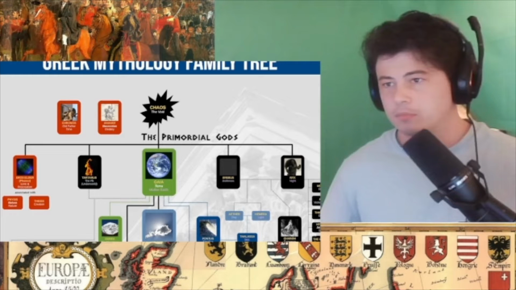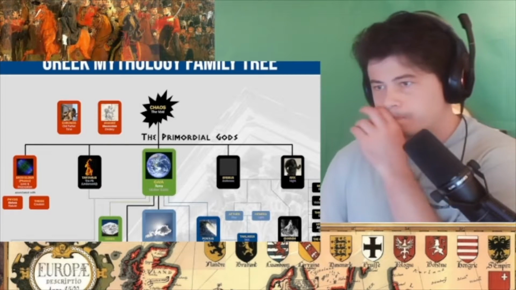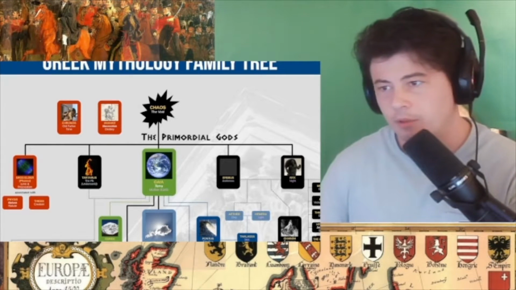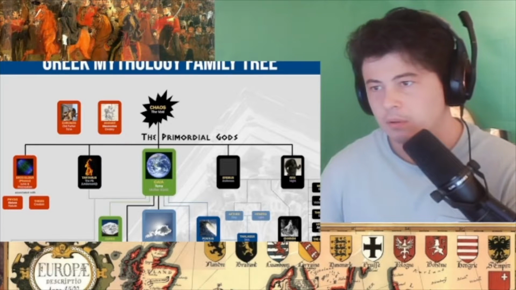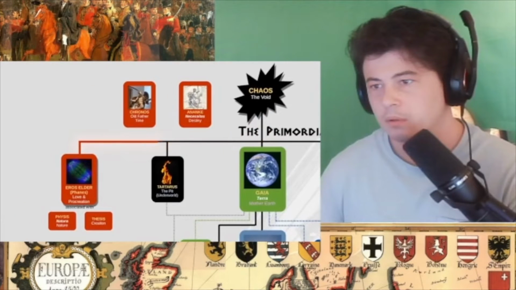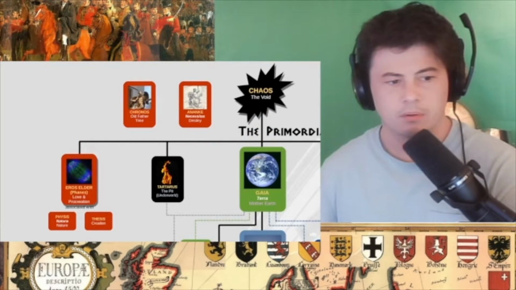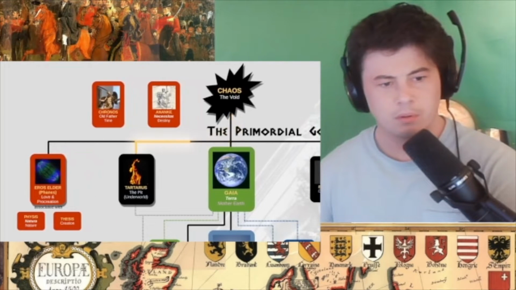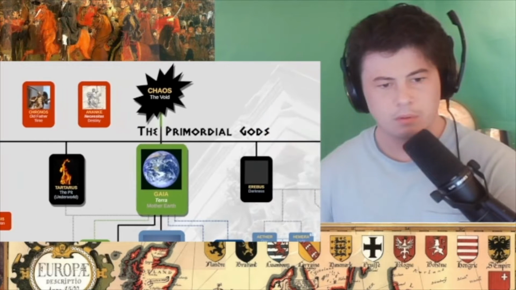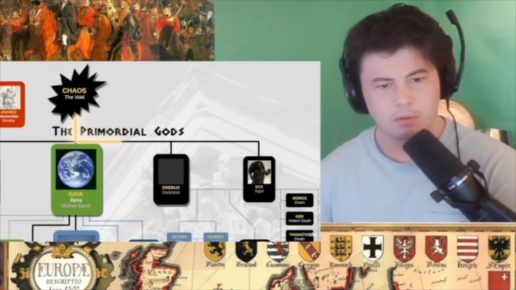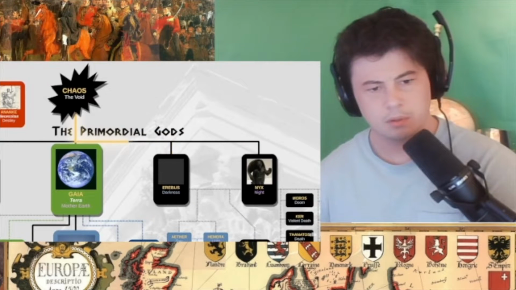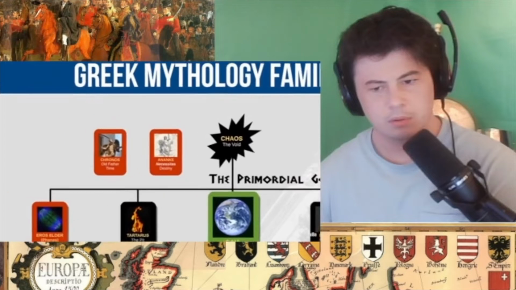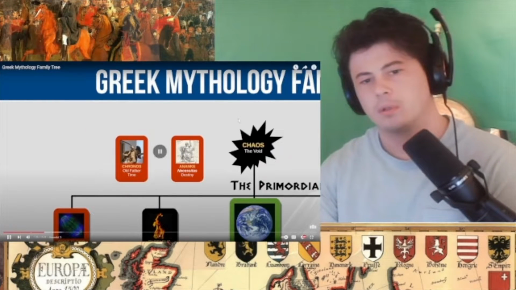We're going to start up here with the first generation of gods, the primordial gods, who, according to some sources, are said to have been born out of chaos. These include Eros Elder, not to be confused with the younger Eros, whom the Romans called Cupid. Then we have Tartarus, the original god of the underworld, Gaia, Mother Earth, the most important of the primordial gods, Erebus, god of darkness, and Nyx, god of night.